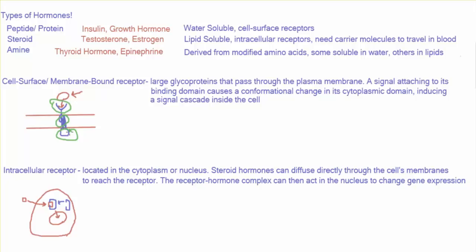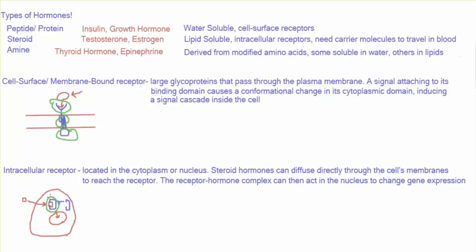However, steroid hormones can dissolve in fat, so they can actually move directly through the cell membrane and enter the cytoplasm and bind the receptor there. The combination of the receptor and the hormone can then go inside the nucleus if it isn't there already, and act as a transcription factor to change how that cell is expressing its genes.